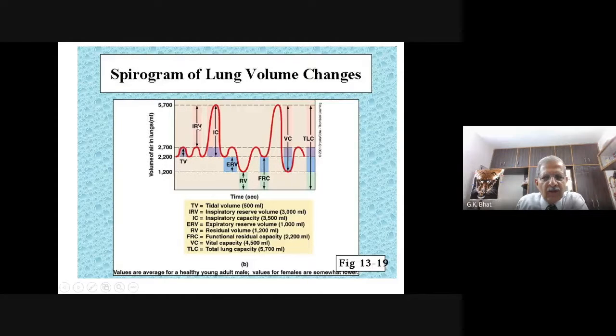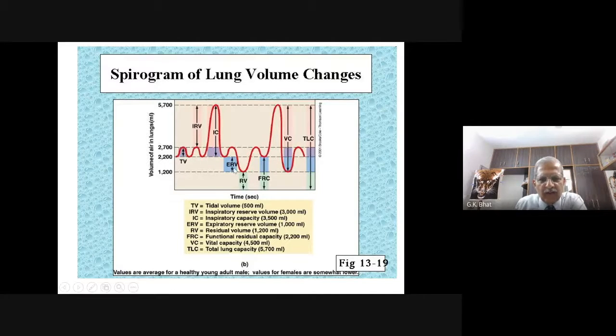And inspiratory reserve volume is the difference between 5,700 and 2,700, that means 3,000 ml. I said inspiratory reserve volume is 2,500 to 3,000. Then TV plus IRV is equal to IC, inspiratory capacity, which comes to around 3,500 ml.